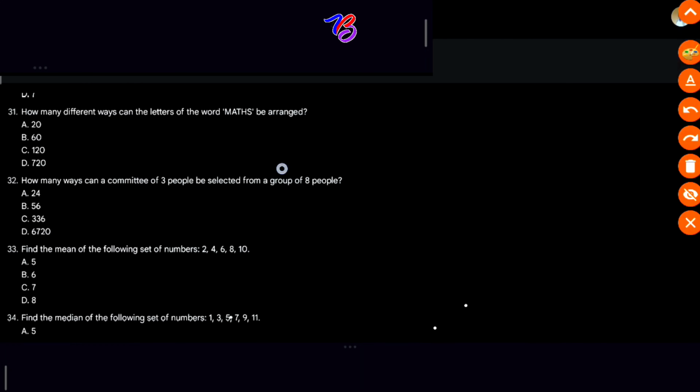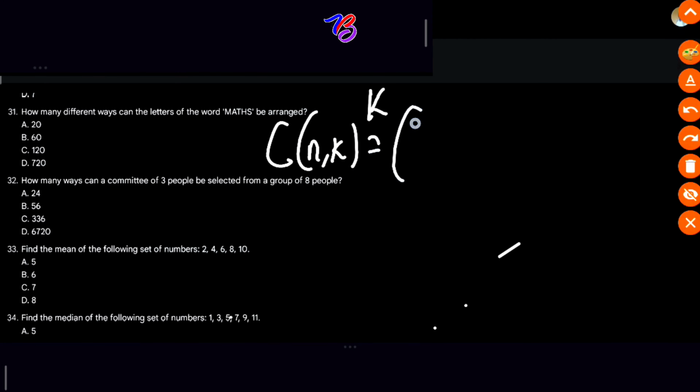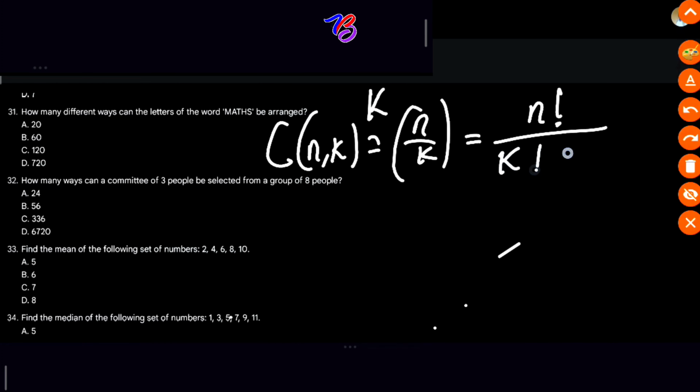The number of ways to choose k items from a set of n items will be given by the combination formula: C(n, k) equals n factorial all over k factorial into n minus k factorial.